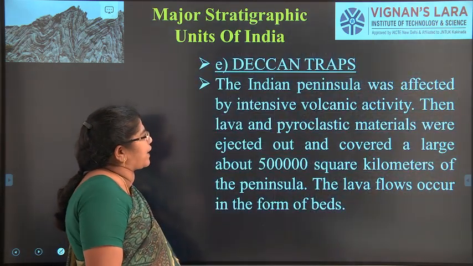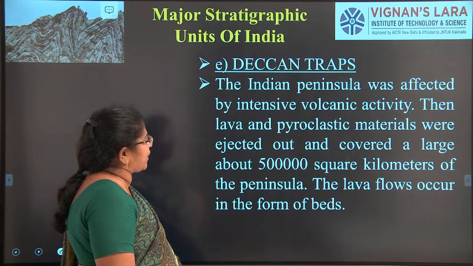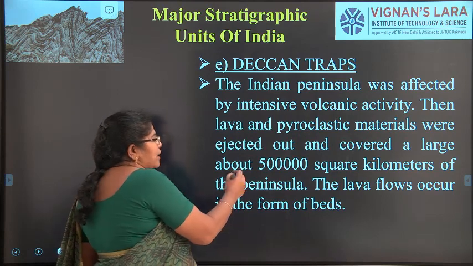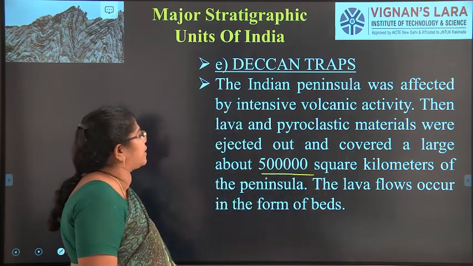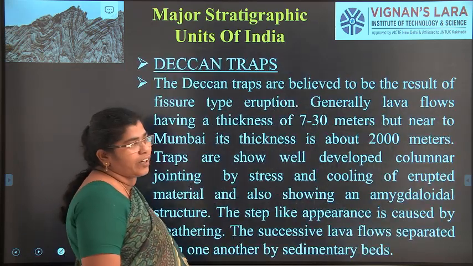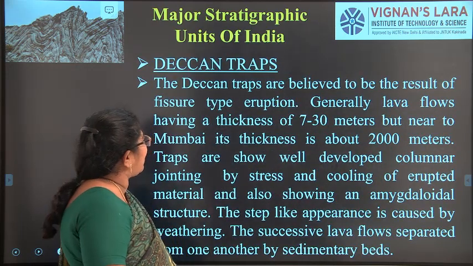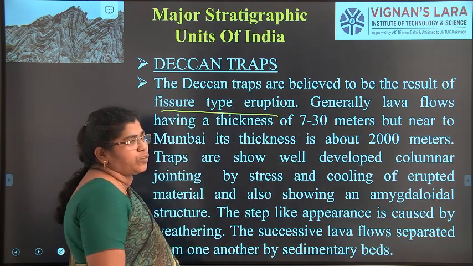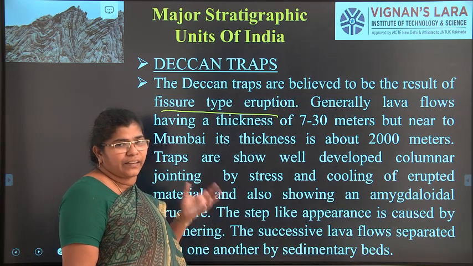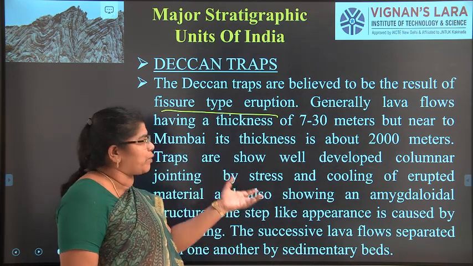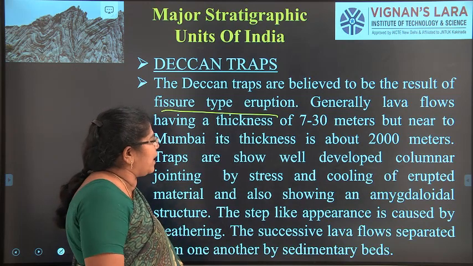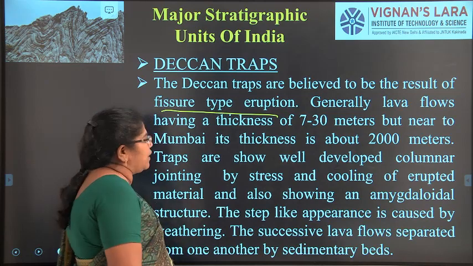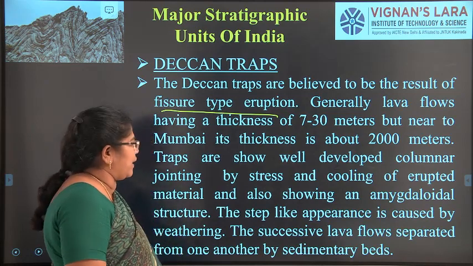The last group is the Deccan Traps. The Indian Peninsula was affected by intensive volcanic activity. Due to the volcanic activity, around 5 lakh square kilometers of peninsular India comes under this Deccan group. We can call it the Deccan Peninsula group. Right? Deccan Traps are believed to be a result of fissure-type eruption. Okay, it is not due to limestone, bedded stones and unconformities as we have seen. It is due to fissure-type eruption, and it is 7 to 30 meters thick, but near Mumbai it is about 2000 meters along the coastal areas.